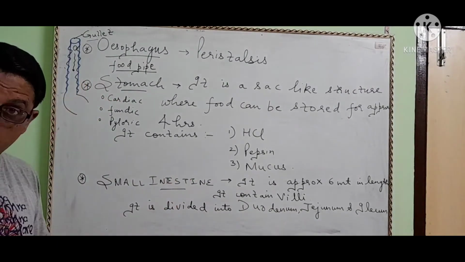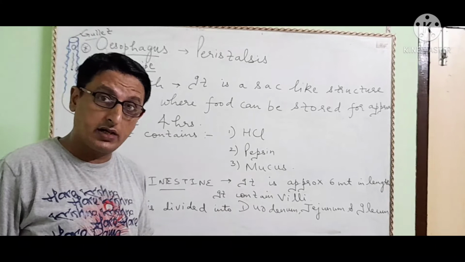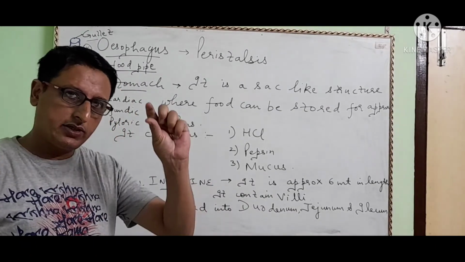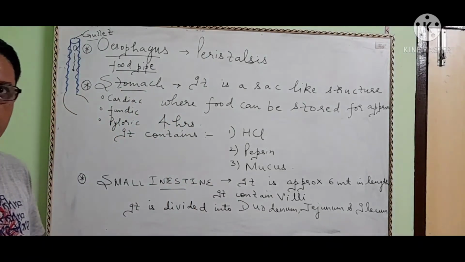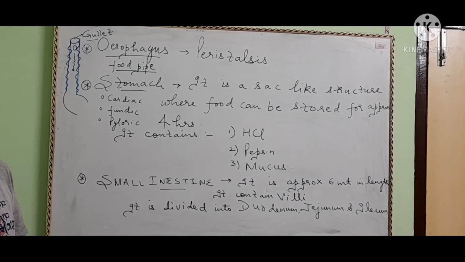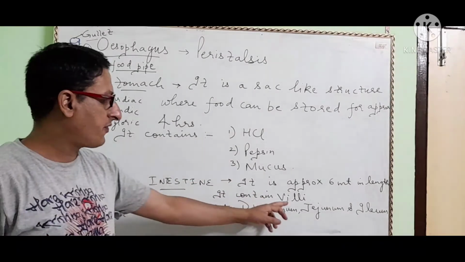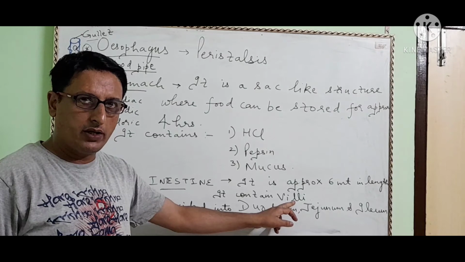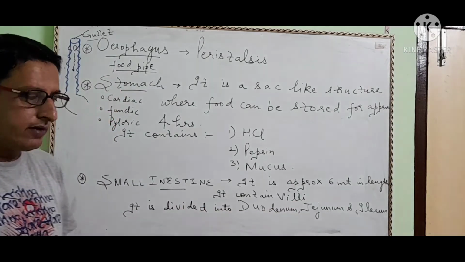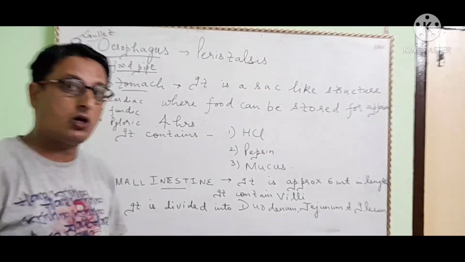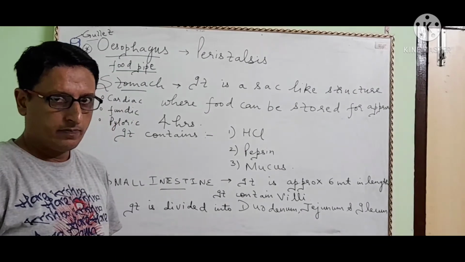Now 6 meters in length, sir, still small intestine? Yes, it is small in diameter. Its diameter is small. And the inner wall of the small intestine contains villi, which help in absorption of food.